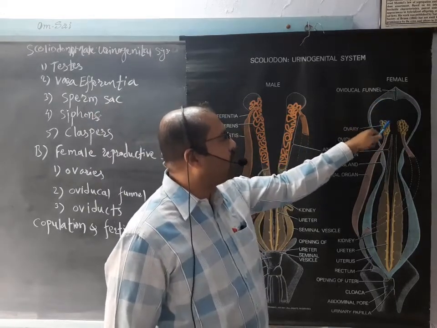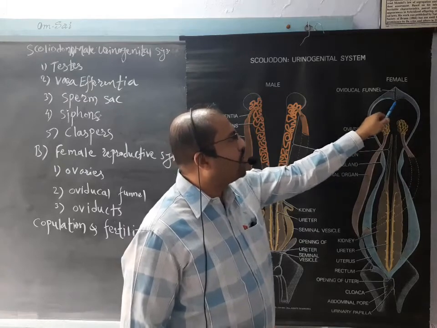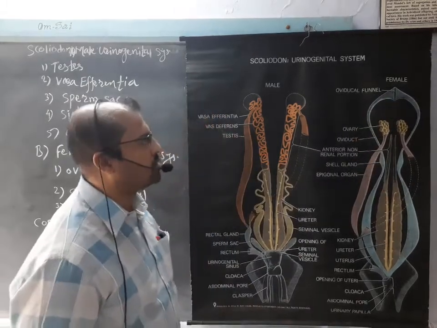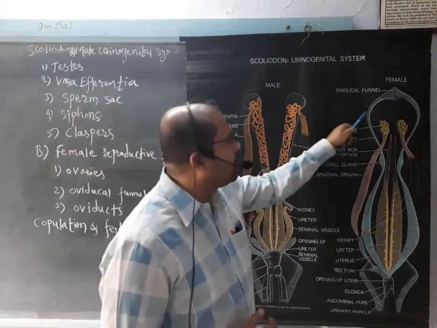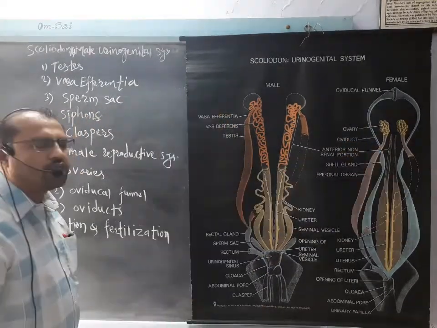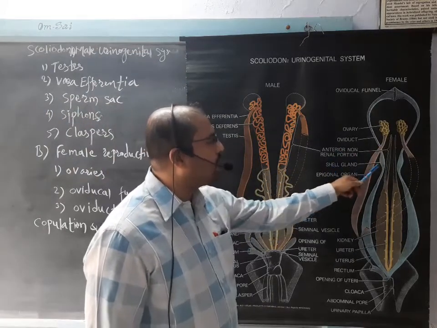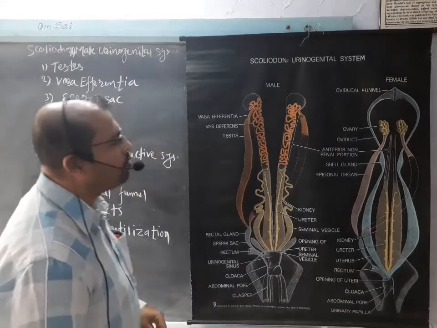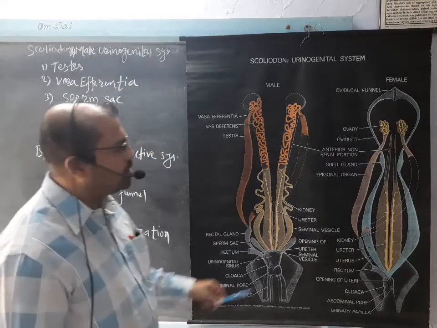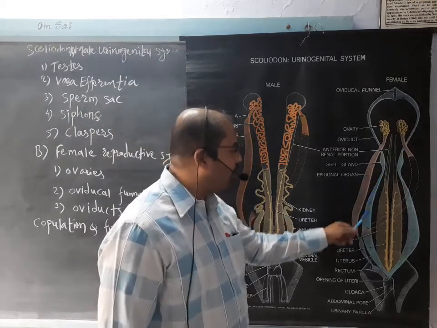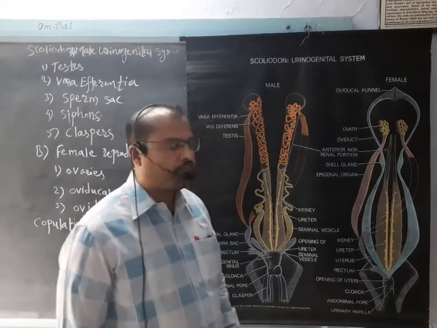As the eggs are released from the ovary, it will be easy for the egg to go into that funnel-like structure. Then later on, from this ovidical funnel, the egg passes to this duct called the oviduct. Then at some interval there is a shell gland which secretes its secretion over the egg. So this is about the shell gland, and later on this egg passes from this oviduct to the posteriormost portion which is called the uterus.